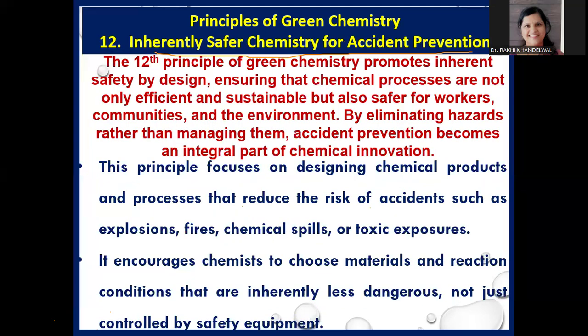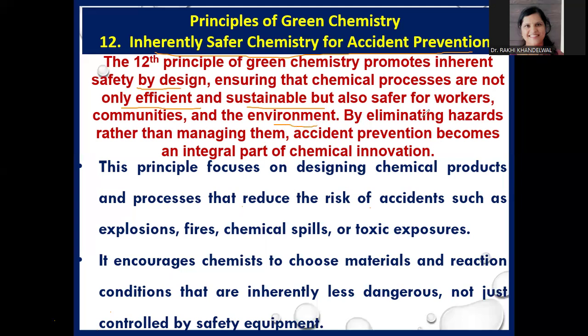Now moving towards the 12th principle of green chemistry, that is inherently safer chemistry for accident prevention. What does it say? The 12th principle of green chemistry promotes inherent safety by design, ensuring the chemical processes are not only efficient and sustainable but also safer for workers, communities, and the environment.